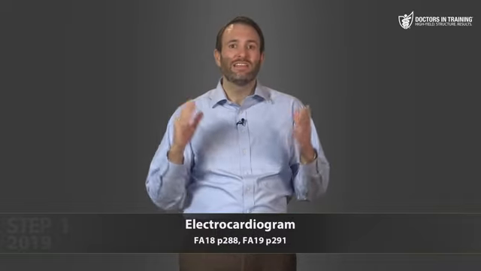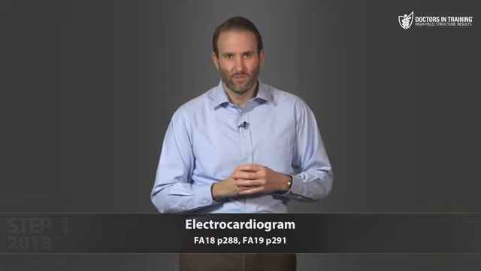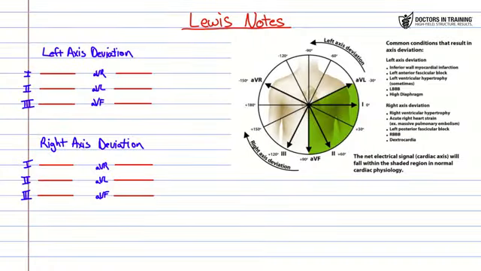All right, let's see if we can hit this again in a different way in a Lewis Notes. Okay, so in this Lewis Notes, we're looking at our axis deviations. And instead of giving you a bunch of EKGs and asking you, well, is this left or right, we're going to go backwards. We're actually going to tell you that it's a left axis deviation or a right axis deviation, and then we're going to put in whether we think there's going to be a positive or a negative deflection on the EKG. Now, for a cheater, I actually put the mean axis over here so we can practice and look at the 1, the 2, the 3, the aVF, the aVL, the aVR.